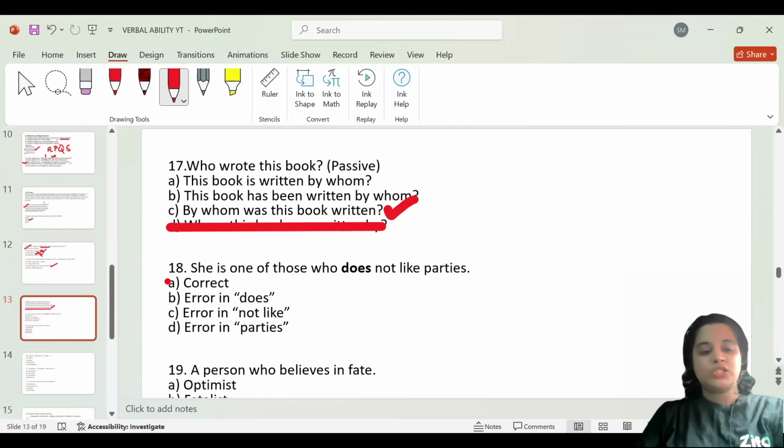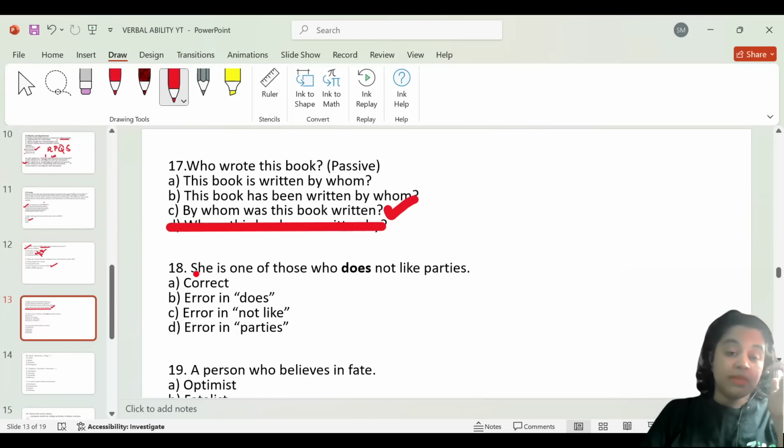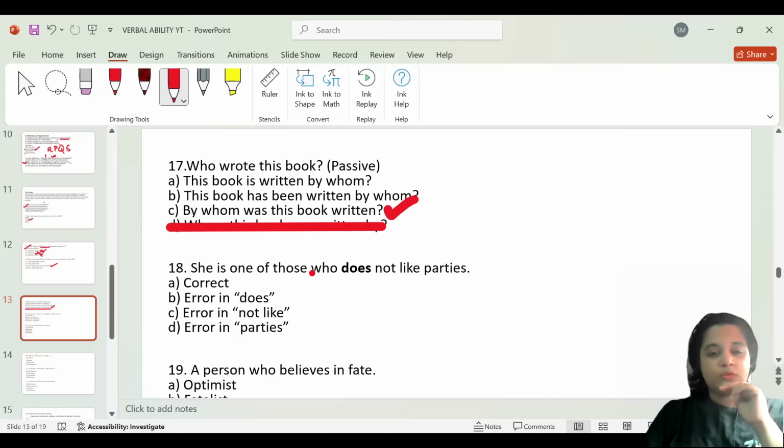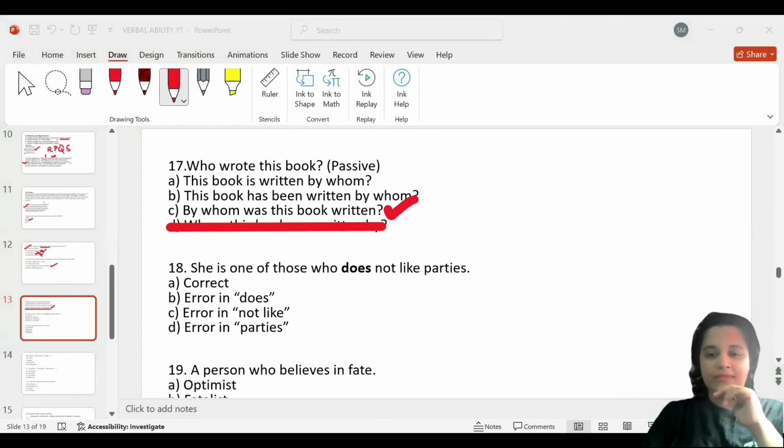Now, question number 18. In question number 18, we have spot the error. She is one of those who does not like parties. Now we have to pick out the word or the part of the sentence that has an error, and it is already highlighted for you guys. There's an error in the word does.